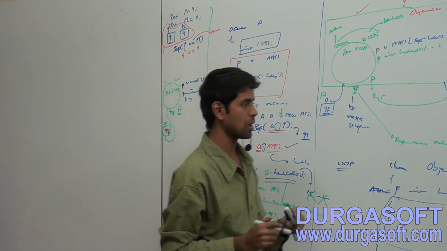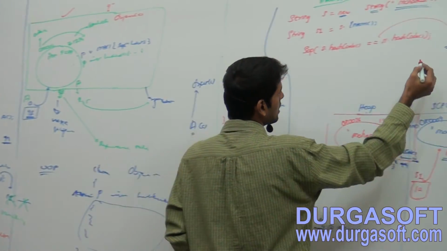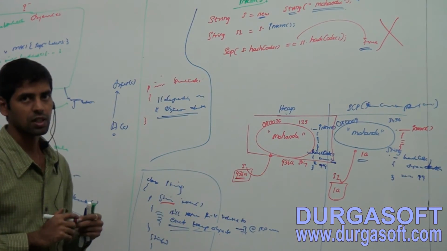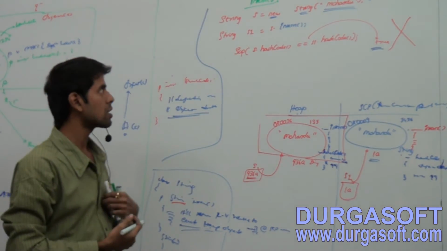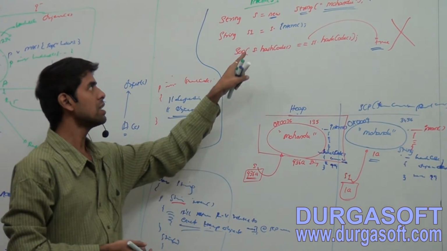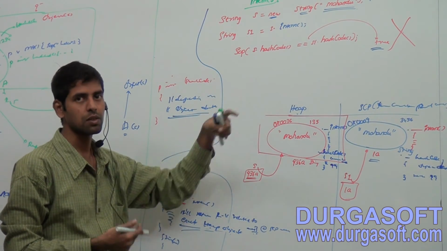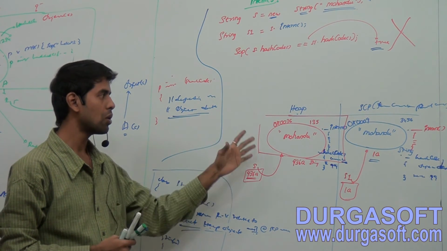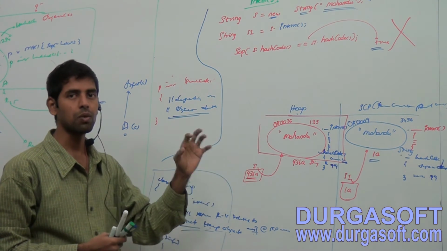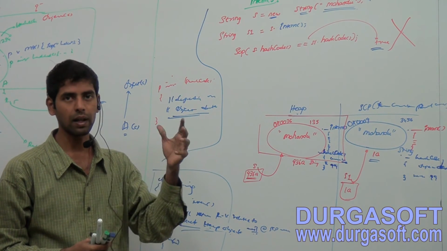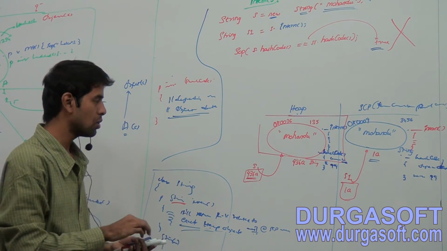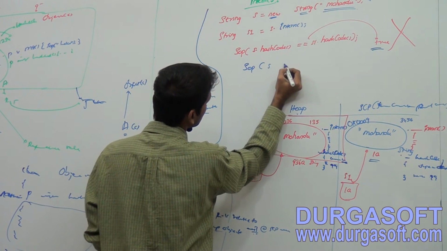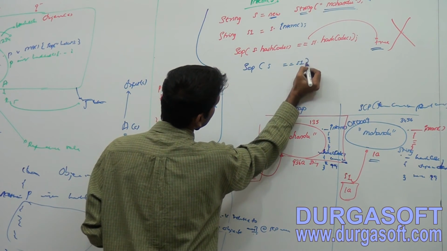Same thing, observe here. With this we cannot prove both are different objects. We are assuming S1 and S are the same objects. We know technically, as technical programmers, both are different objects, but we have to prove that to a non-technical person. So I am going to take SOP of S double equals to S1.